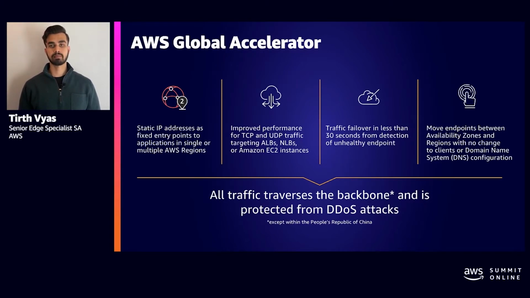Second, by ingressing your users' traffic into the nearest edge location, you bypass a lot of the global internet congestion and keep your packet loss, jitter, and latencies consistently low. This will result in performance improvements of up to 60%.